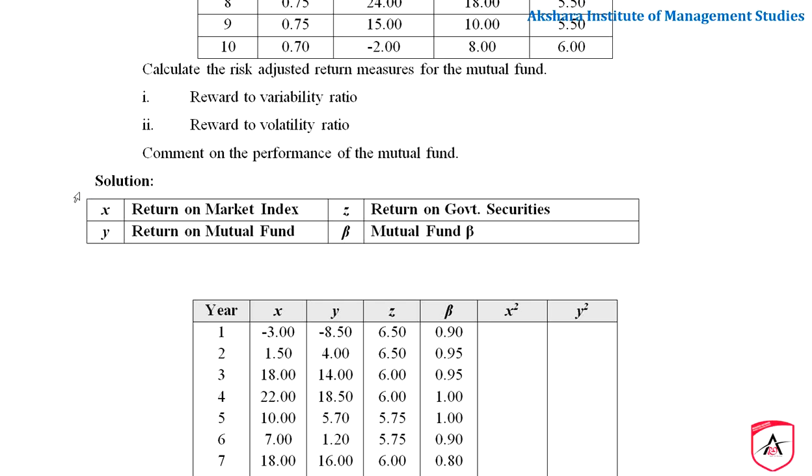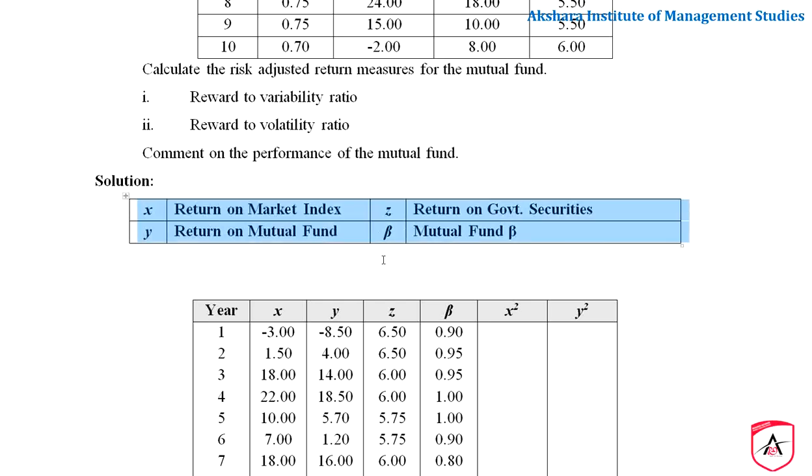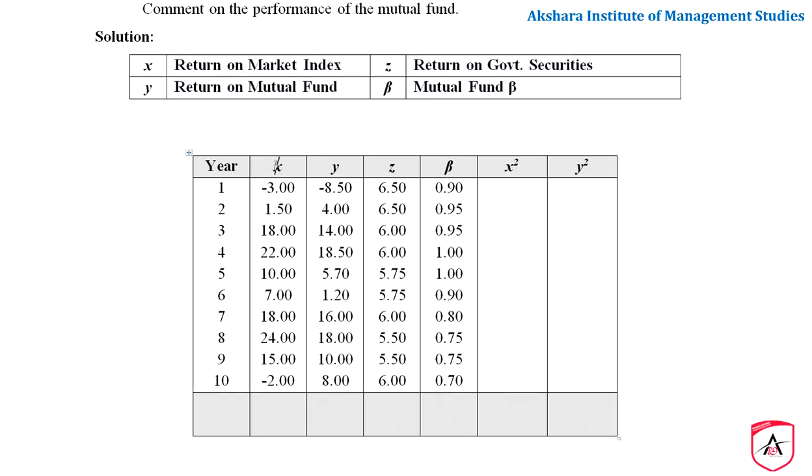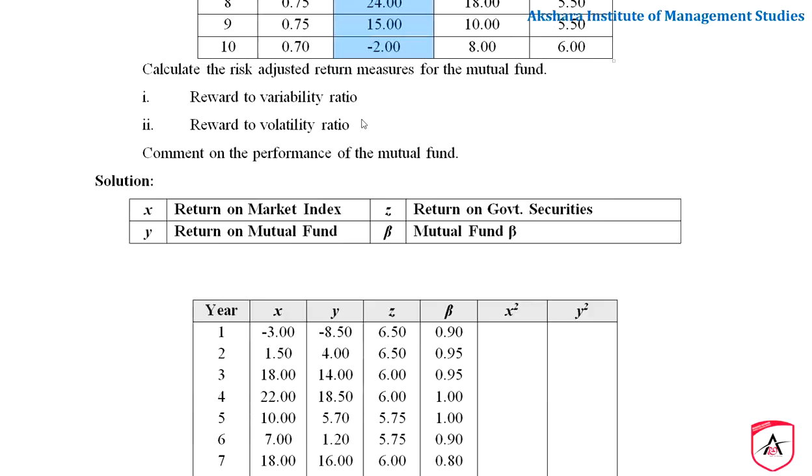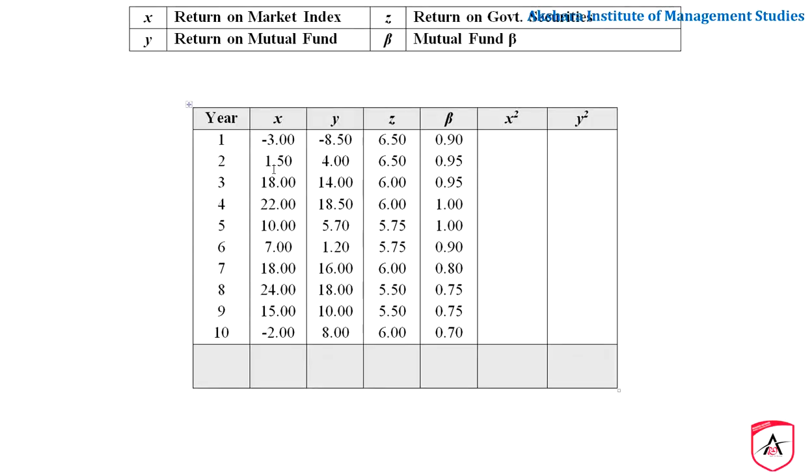Okay, and now the next step is a very important step. X, I told you, is written on market index, so it is market index. See, the market index written is minus 3.0, 1.0, 1.5, 18. This line, market index return, is being copied for X: minus 3.00, 1.50, 18.0, 22, and similarly I have written this for X, right? And you have 10 years of data, so we are going to call this N equal to 10, number of years is 10.